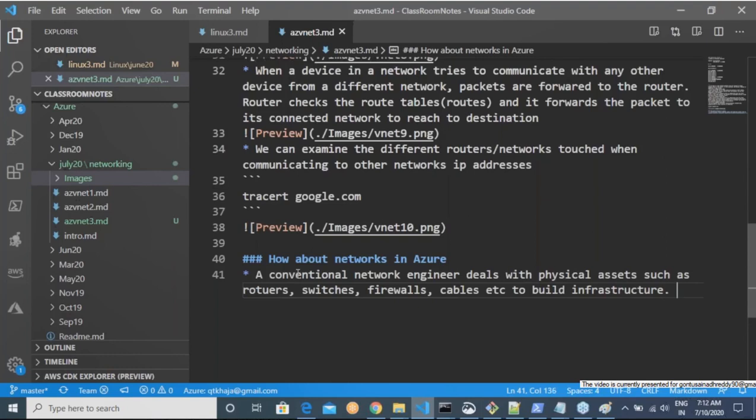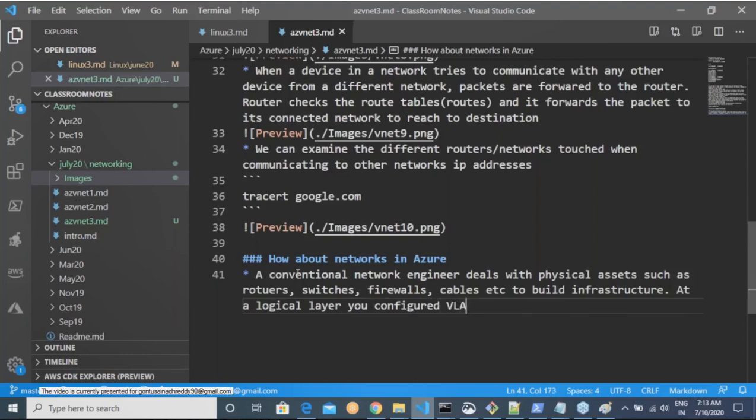This is a very simple point. Generally, what the network engineer does is at a logical layer. This is for the people who come from a networking background. If you are not from a networking background, forget about it; I am not writing anything. At a logical layer, you might have configured something like VLAN, spanning tree, and some of the routing protocols.